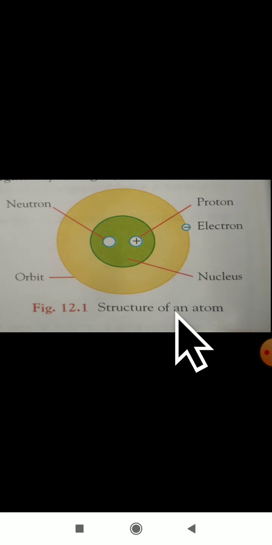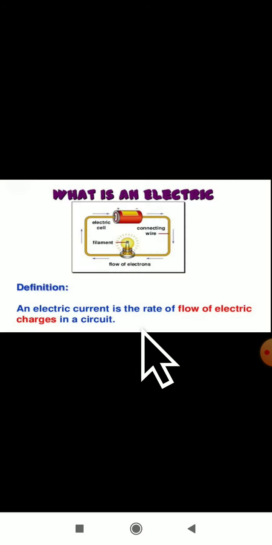Dear students, in the previous video class, we started studying the lesson electricity and circuits. I hope you all have watched the video and understood the concept of the last class. What did I teach you in the last class? We studied the structure of an atom, then what is an electric current. Can you define what is an electric current? Electric current is nothing but the flow of electric charges in a circuit. The flow of electric charges in a circuit is known as an electric current.